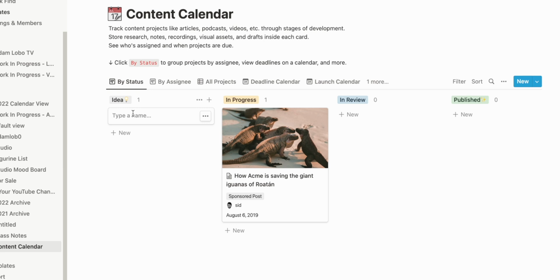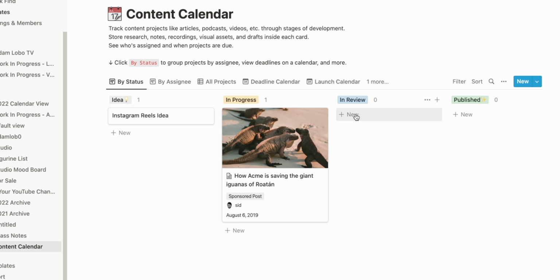For example, Instagram Reels idea. So that could be one of it. And you can put here, for example, like this shows about iguanas, but of course you can put something else. Do you want to create an Instagram Reels with iguanas? You can do that. And then you can put this in review, meaning like if you have any other teammate, you can get them to review this.